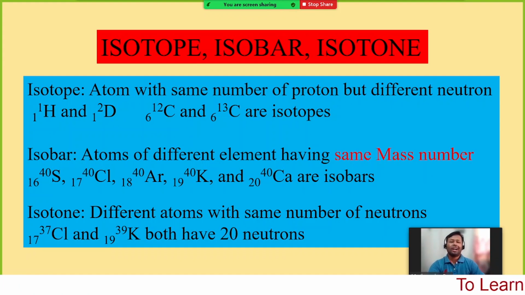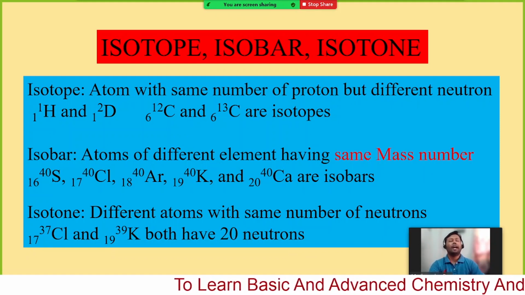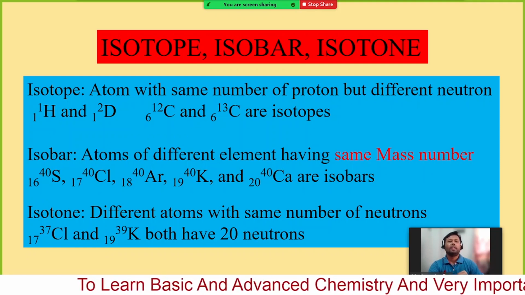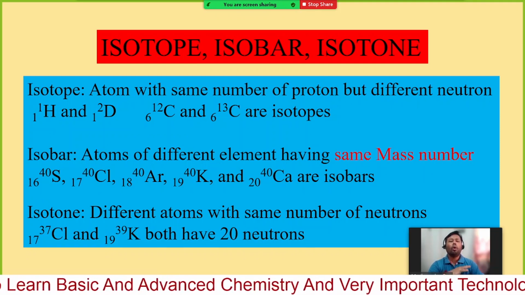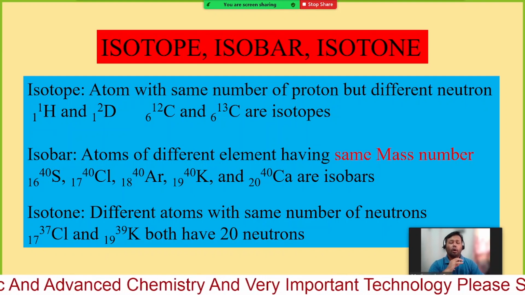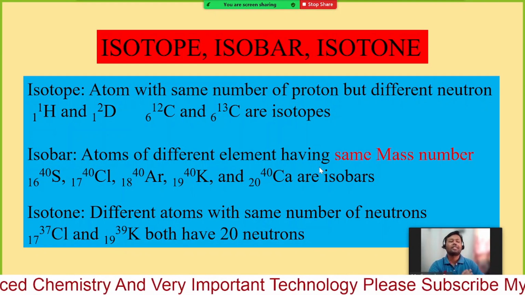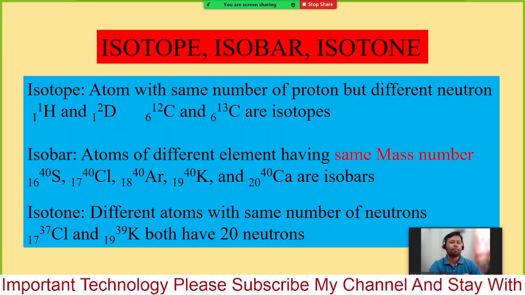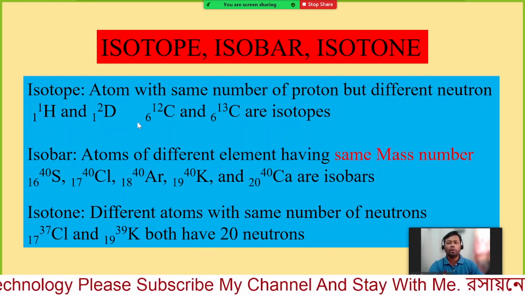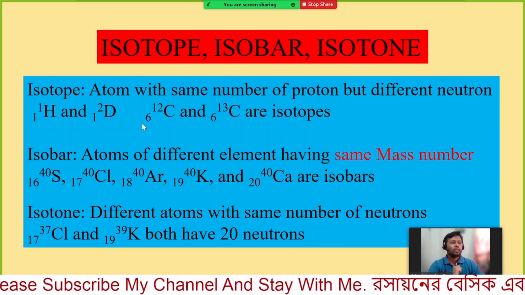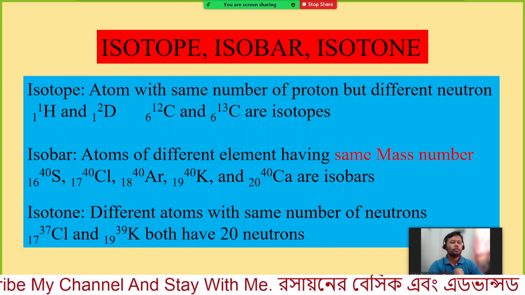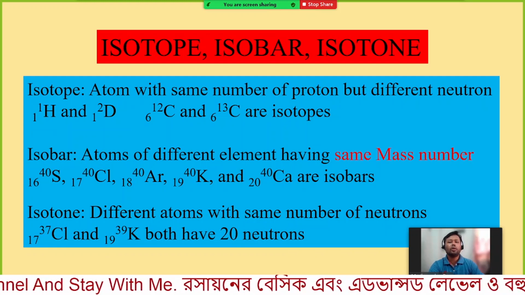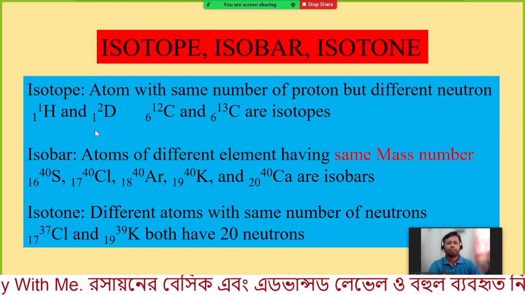So from Dalton's theory, we know that all the atoms in an element are the same, and their chemical and physical properties are the same. But nowadays we know the atoms in an element can be different in physical and chemical properties. So we know about the isotope.